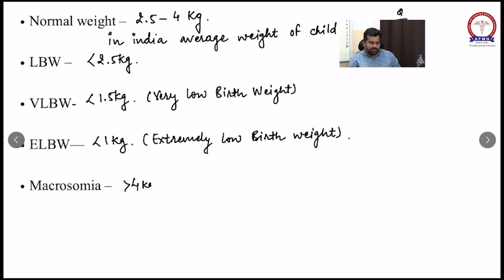It is an extremely low birth weight. If a child is more than 4 kilograms in weight, the child is considered macrosomic.